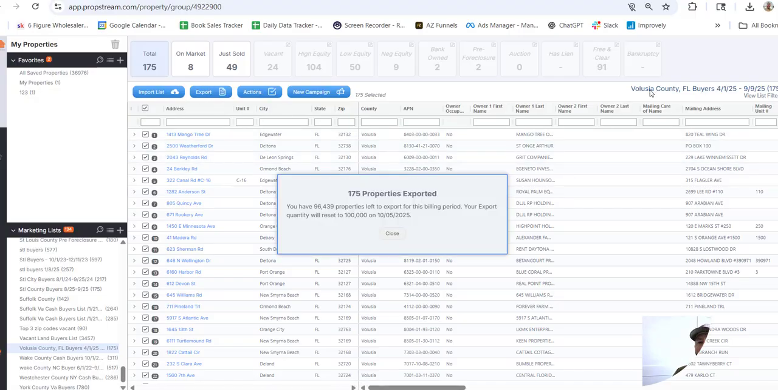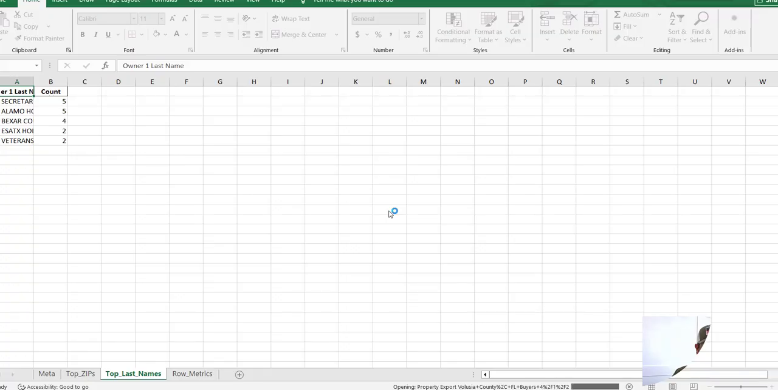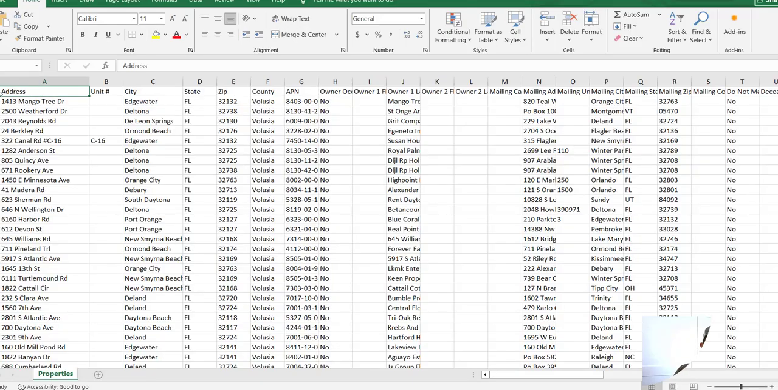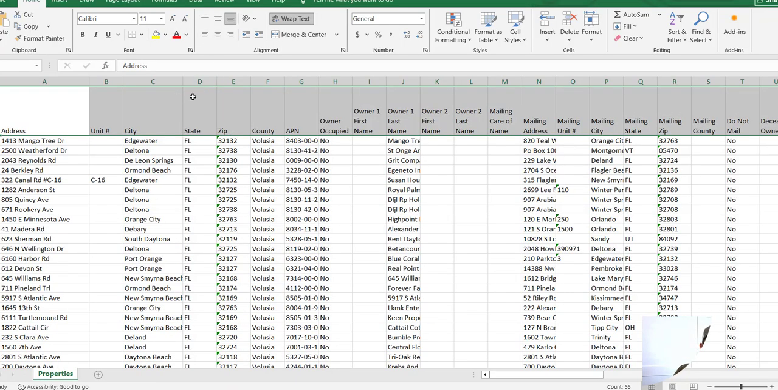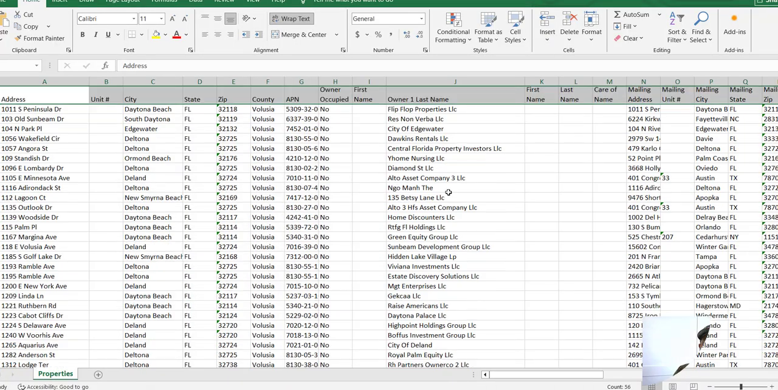Once we open this file up, we can take this information, and this right here has all of the information that we need to be able to understand our buyers. So let's take a look at this right here. We got our owner one, last names. These are our company names.